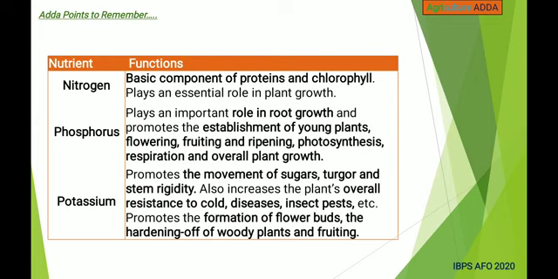And potassium promotes the movement of sugars, turgor and stem rigidity. It increases the overall resistance to cold, diseases and insect pests, and promotes the formation of flower buds, the hardening of woody plants and fruiting.